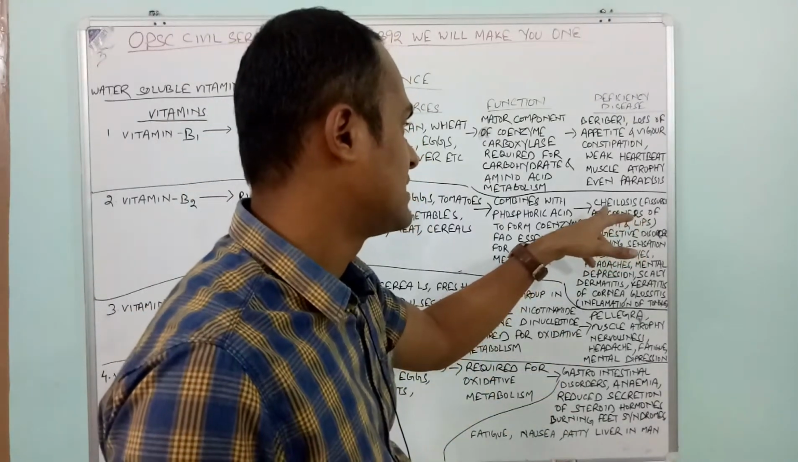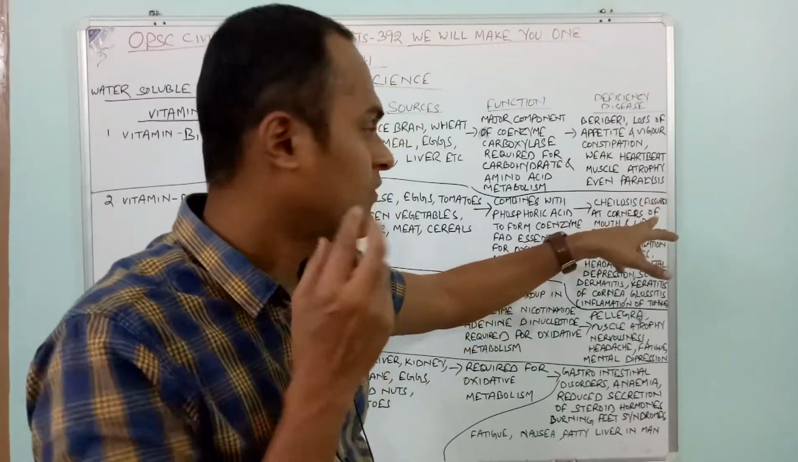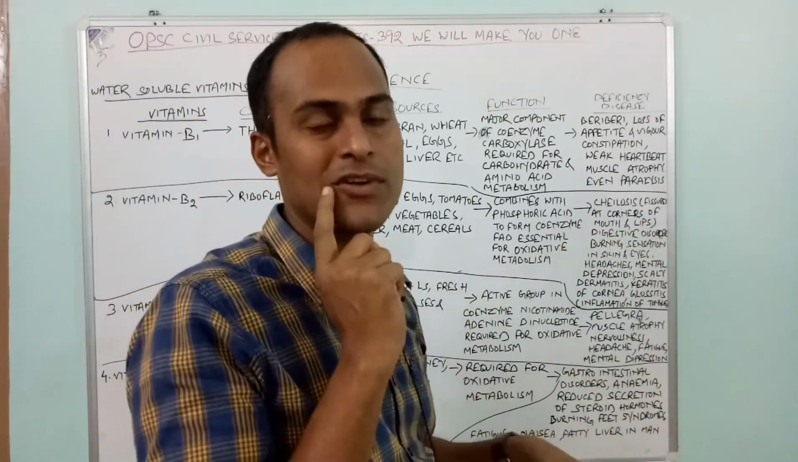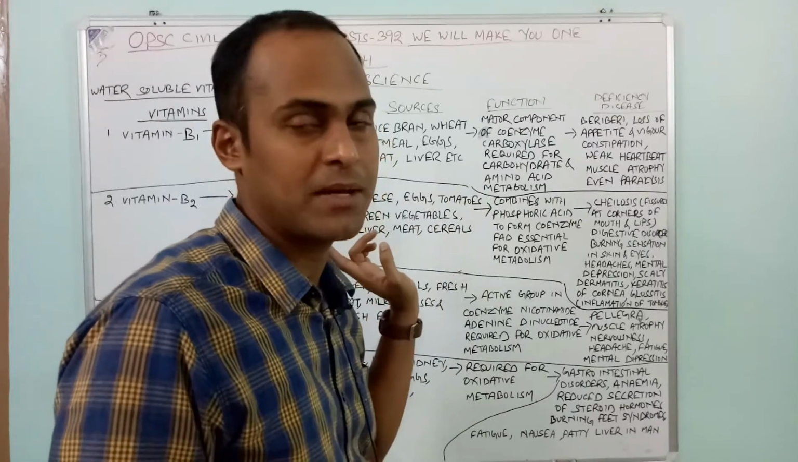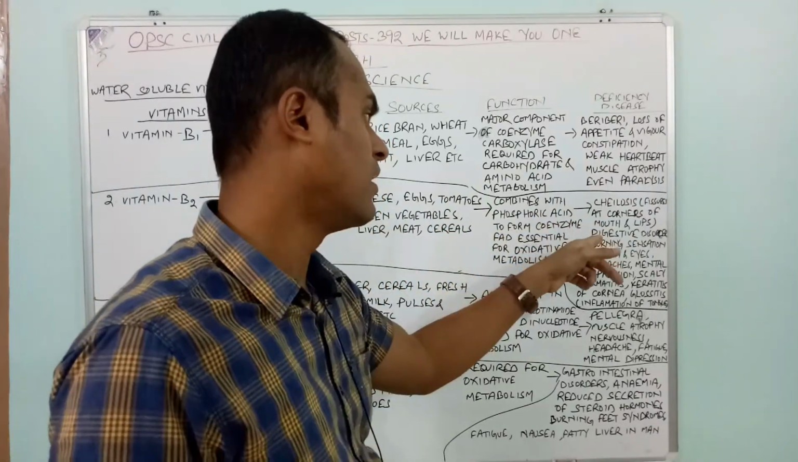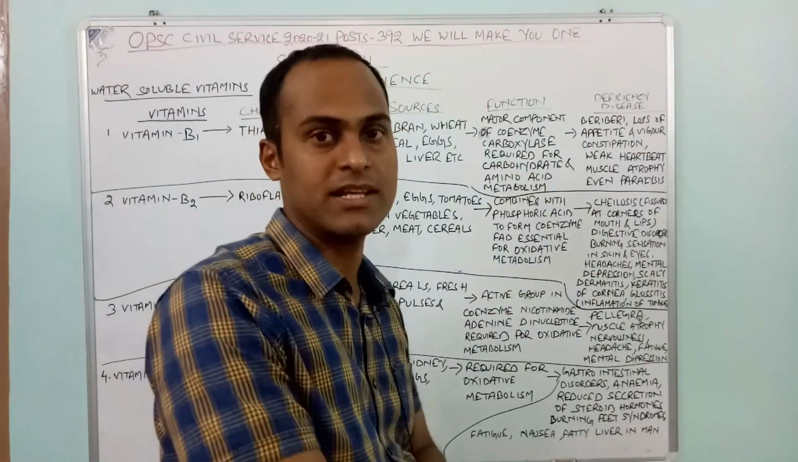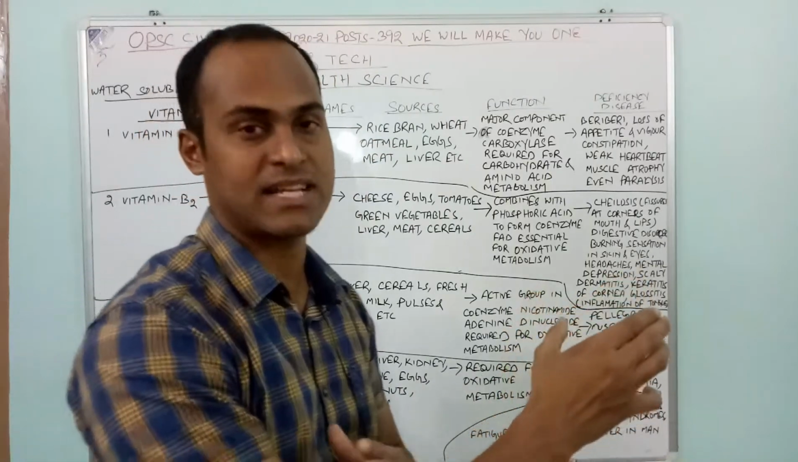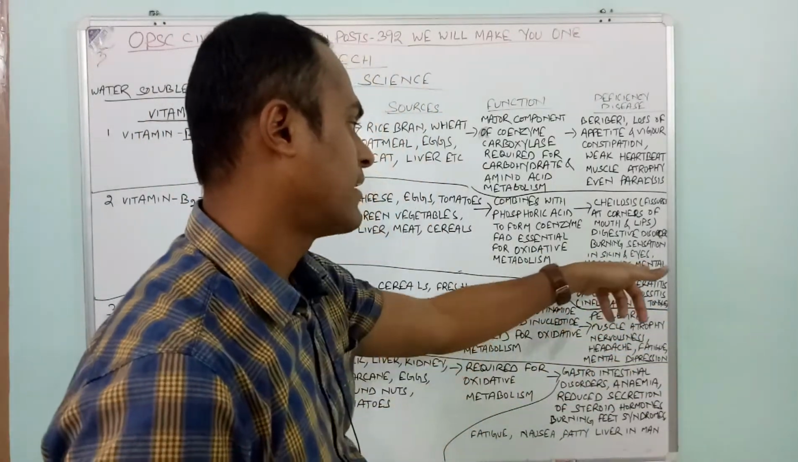Cheilosis, that is cheilosis. What is cheilosis? The fissures on the corners of your mouth. You might have seen some people having fissures in the mouth. That is the deficiency of vitamin B2. Then digestive disorder, burning sensation in the skin. Some people might be feeling a burning sensation. Then skin and eyes,